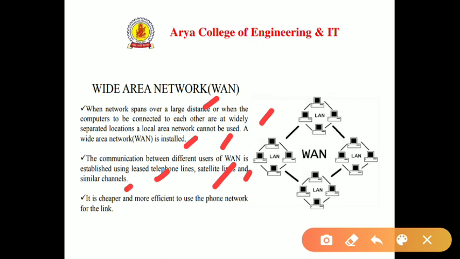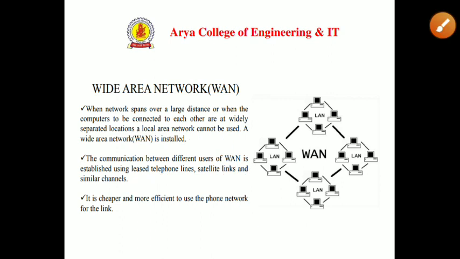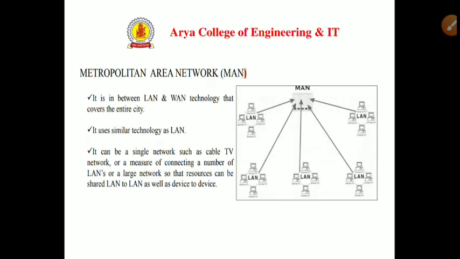It is cheaper and more efficient to use the phone network for the link. So there are many LANs which are connected with other LANs, and that comes in wide area network. So the span of a wide area network is very large.